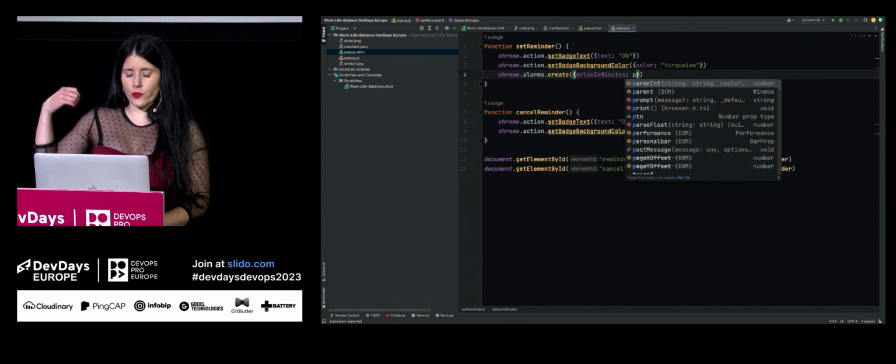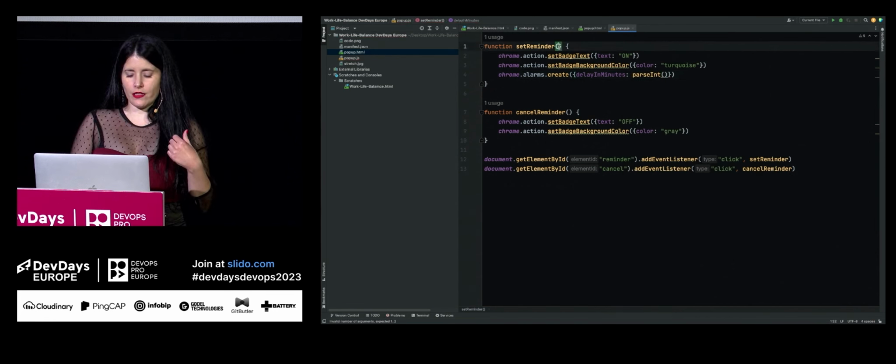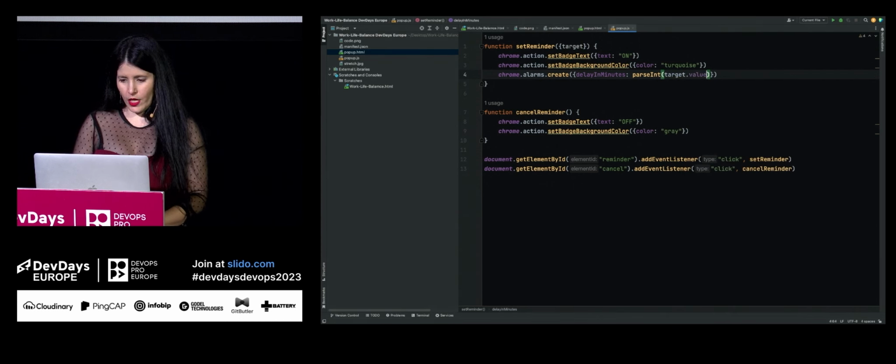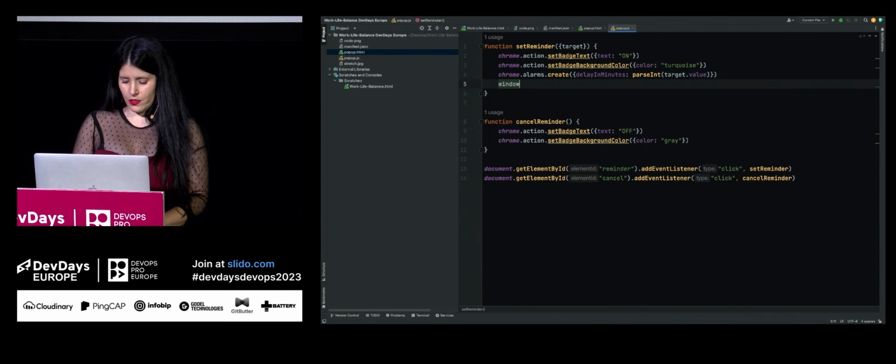Remember the value we provided to the button, we're going to use it here. And let's destructure the target from the event we receive. That way we can access the value. Okay, and let's also close the popup. We don't want it to remain open. Let's call close, and let's do the same when we cancel.